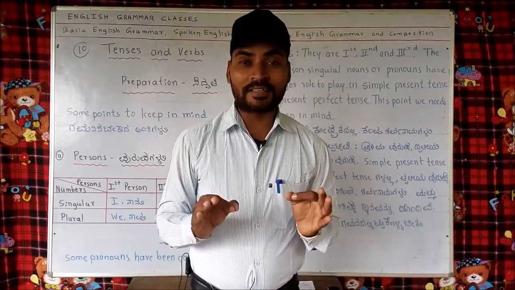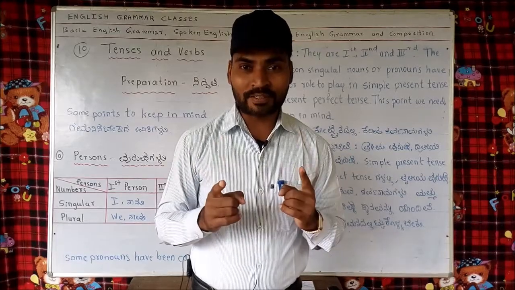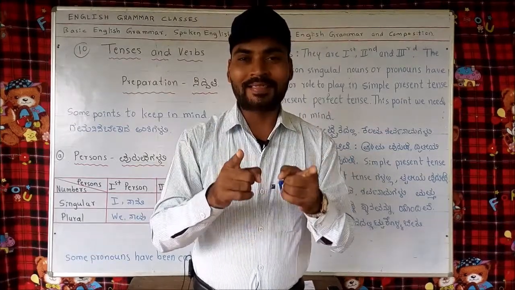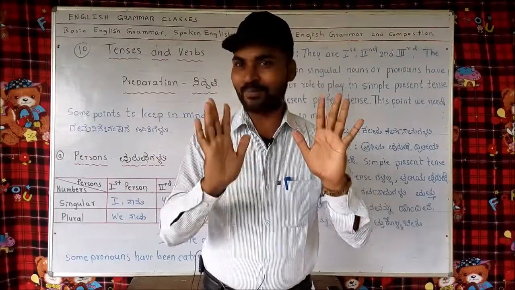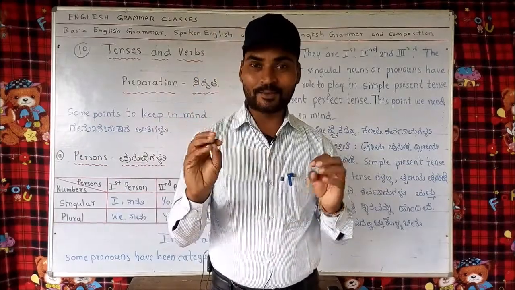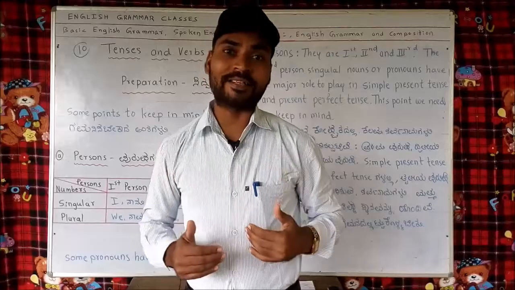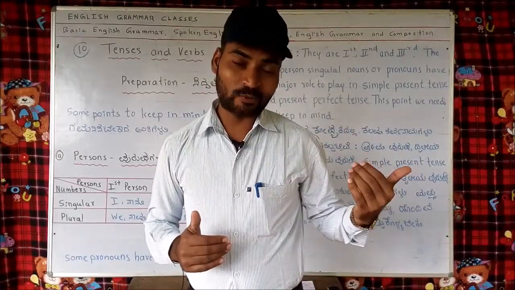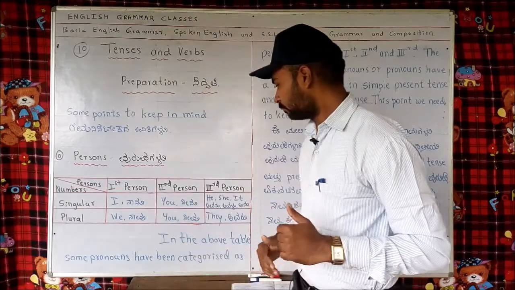So you should understand that first person means I, second person means you, third person means he, she, it, they. This much you keep in mind. First person I, second person you, third person he, she, it, they. This will help us a lot while learning tenses. And how it helps us, what role it has to play while learning tenses, let's see here.